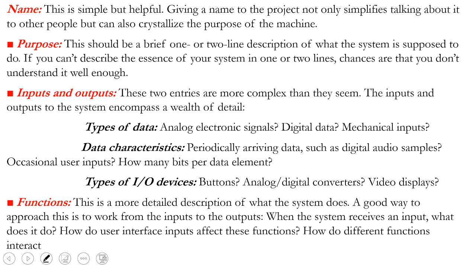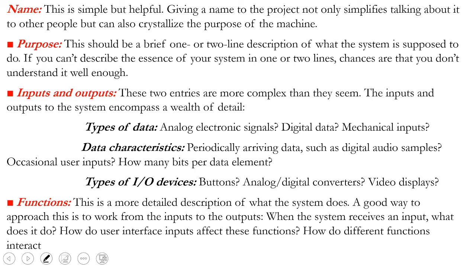Next is the input and output. In the input and output, there are many types of input, many types of data to be taken and many types of data to be analyzed. So this is a very complex task. Input may sometimes be in analog form, digital form, maybe a mechanical input. Sometimes it may be a frequently occurring input. How the performance must be, whether the input device is a button or a display, whether it is user friendly, how the output must be displayed, whether the output must be saved. Everything you have to get in very detailed form about the input and output.